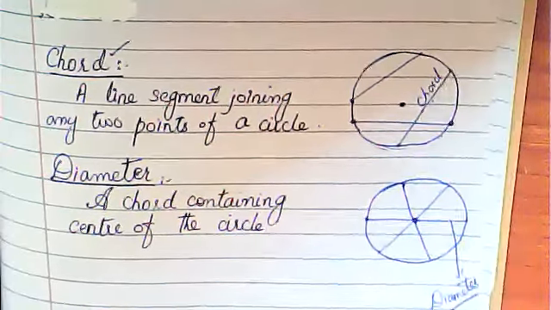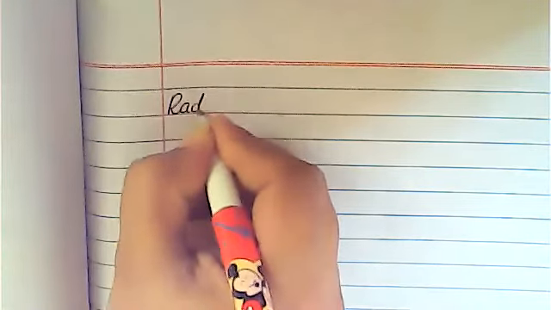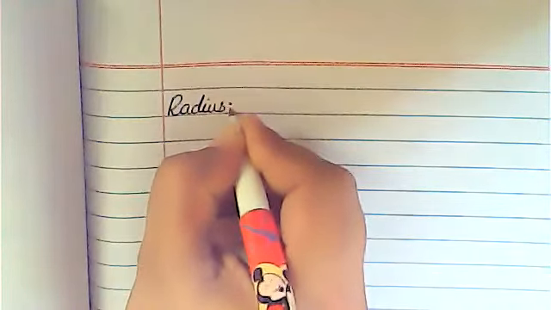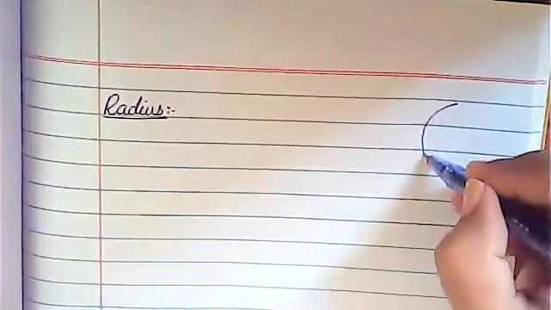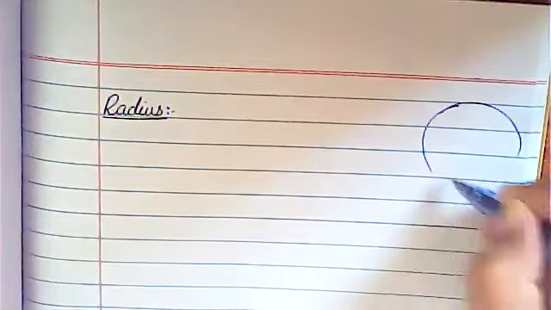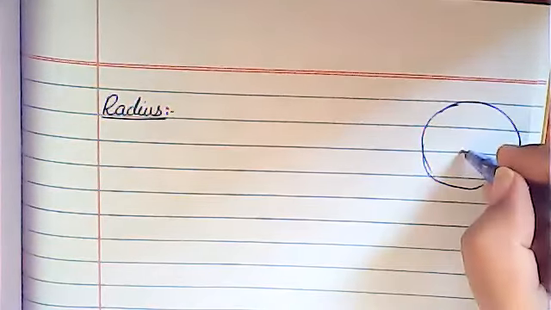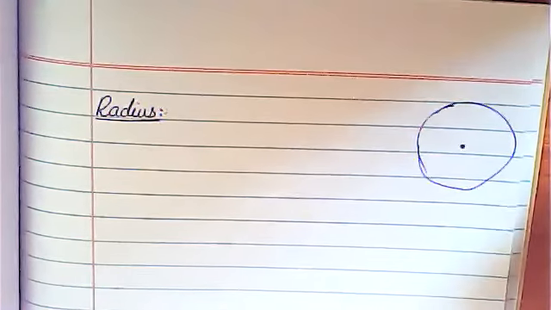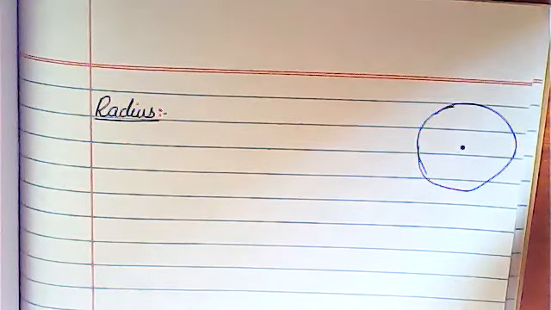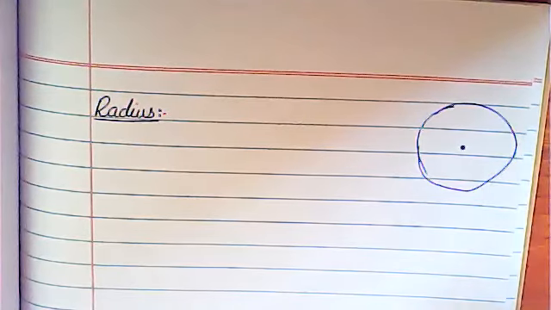Okay. Next topic is radius. Okay. Now, what is a radius? Radius, look at here. Another example of radius is this one. This is a circle, right? Just suppose this is a circle. And this is what? What is this? Center of the circle. This is a center of the circle.